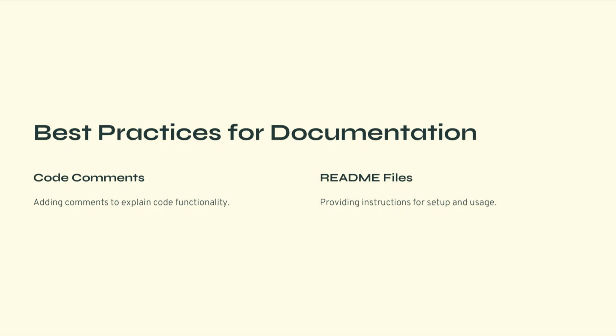Machine learning projects often involve complex workflows that include data processing, feature engineering, model training, and evaluation. Because of this complexity, documentation becomes extremely important. One of the simplest but most valuable forms of documentation is code comments.